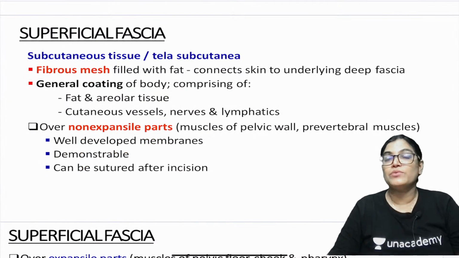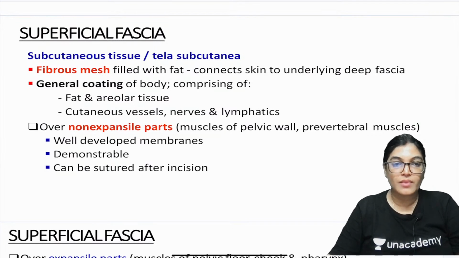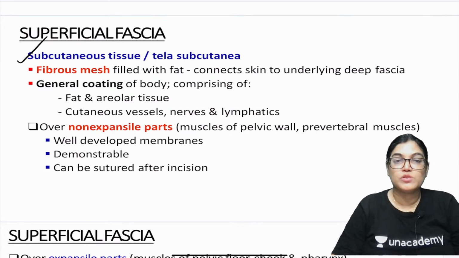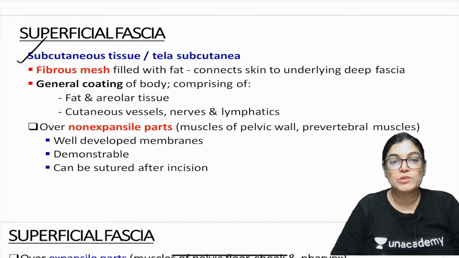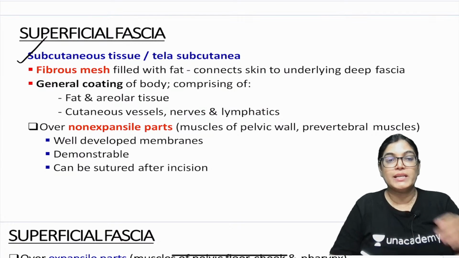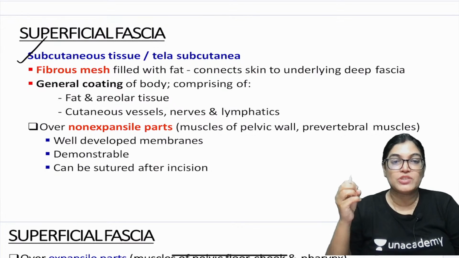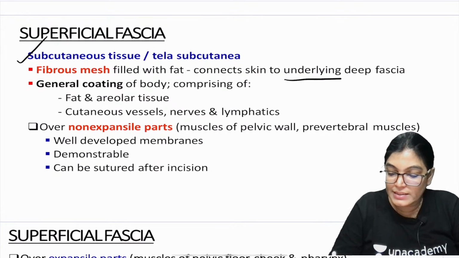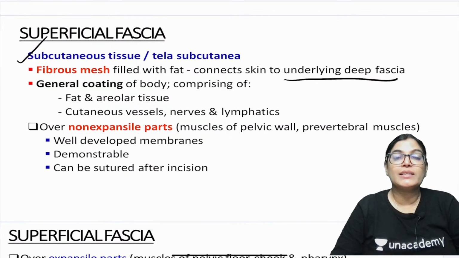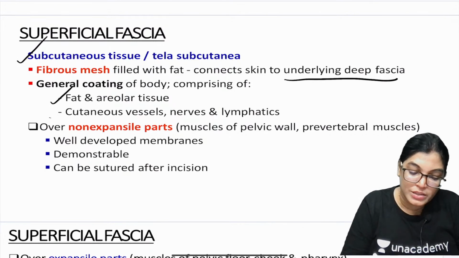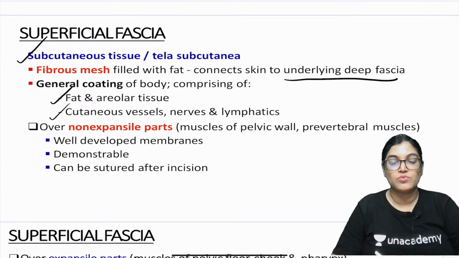Underlying the skin, when you go for dissection, you will see superficial fascia, which is more fatty, and underlying the superficial fascia is the membranous layer, that is called the deep fascia. The other names used for superficial fascia are subcutaneous tissue or tela subcutanea. This whole layer of superficial fascia is filled with fat, and it connects the skin to the underlying deep fascia. The general coating of the body consists of fat, areolar tissue, cutaneous vessels, nerves and lymphatics.